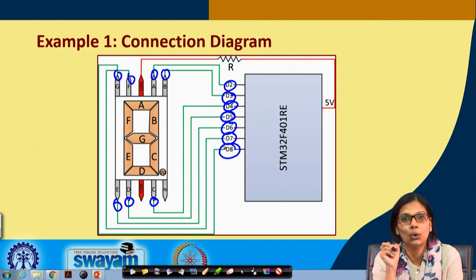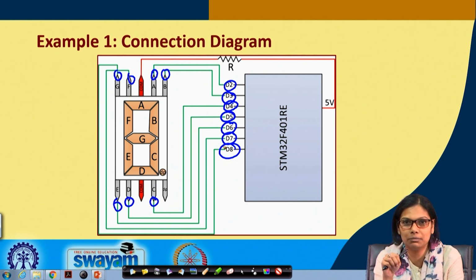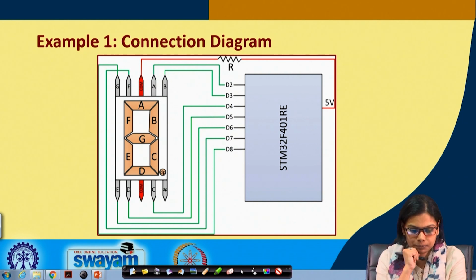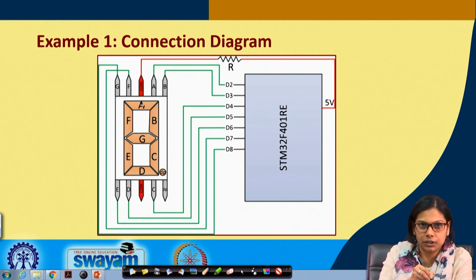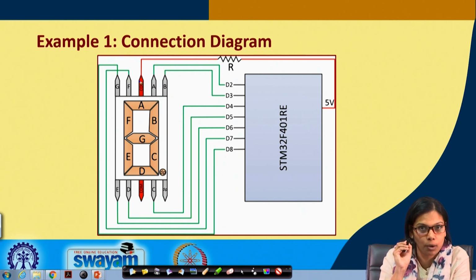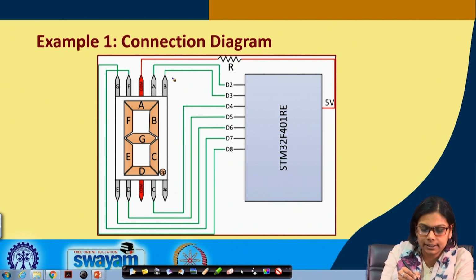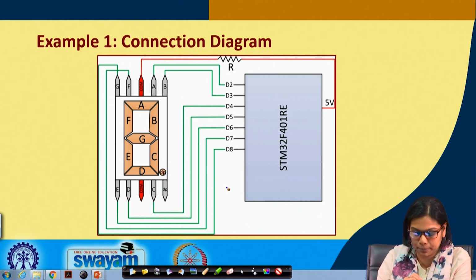This is how we have made the connection. There is no hard and fast rule that you have to make the same connection, but this is how we have connected it. So, this is all about the connection. When you have a common anode 7-segment and you want to connect it, you connect the common point through a resistance to 5 volt, and all the other points you connect to the ports of your STM.